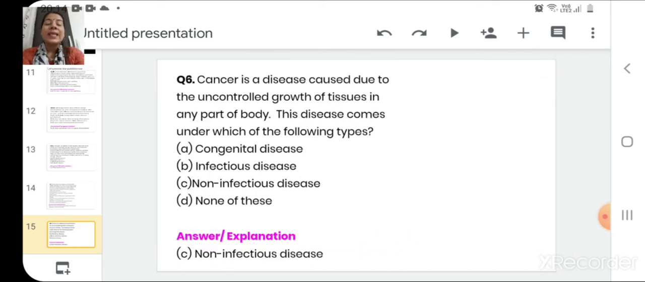Now the next question is, cancer is a disease caused due to the uncontrolled growth of tissues in any part of the body. This disease comes under which of the following types? Congenital diseases, infectious diseases, non-infectious diseases, none of these. Answer is non-infectious diseases because cancer cannot spread from one person to another person. And it is not caused by any infectious agent. It is caused by uncontrolled cell division.